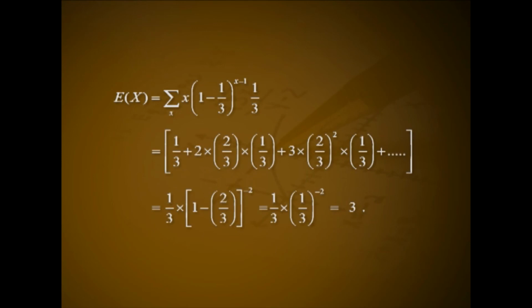for x = 1, 2, etc. The expected number of children for the couple is E(X) = sum over x of x(1−1/3)^(x−1)(1/3). That is 1/3 + 2(2/3)(1/3) + 3(2/3)²(1/3) + etc. That is 1/3 (1−2/3)⁻², that is 1/3 (1/3)⁻², which equals 3. The expected number of children for such a couple is 3.